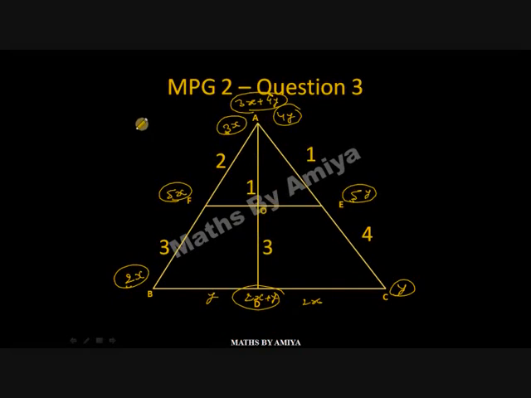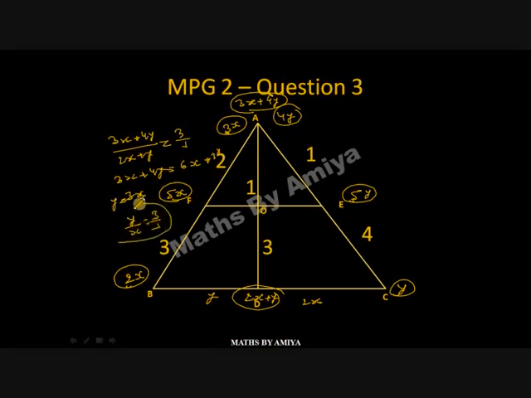So on line AD, we can say 3x plus 4y is the weight at A, and 2x plus y is the weight at D, in the ratio of 3:1. A to D is 3:1. We cross multiply, and we get 3x plus 4y is nothing but 6x plus 3y. 3x goes there, so this becomes 3x, and 4y comes here as y. So y is equal to 3x, and y by x is nothing but 3/1. We get a ratio of y upon x.